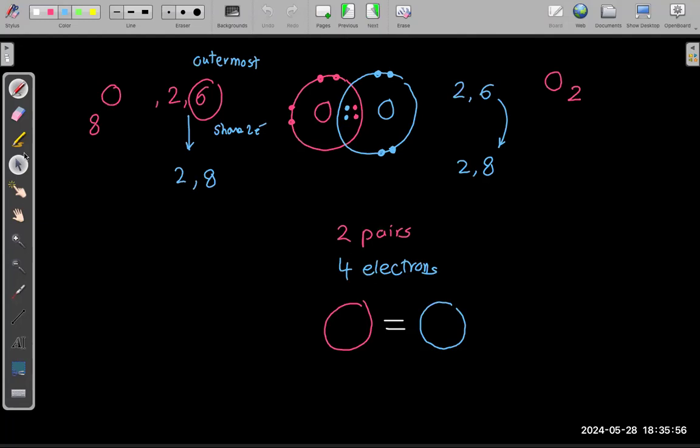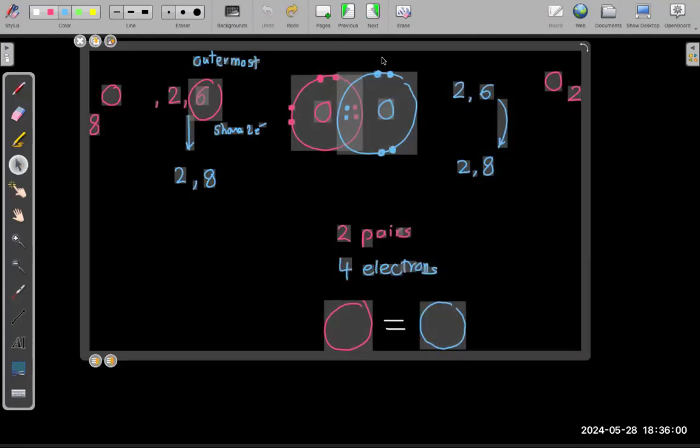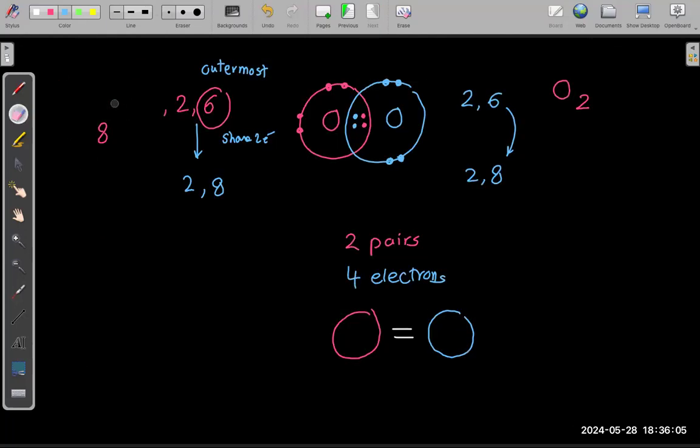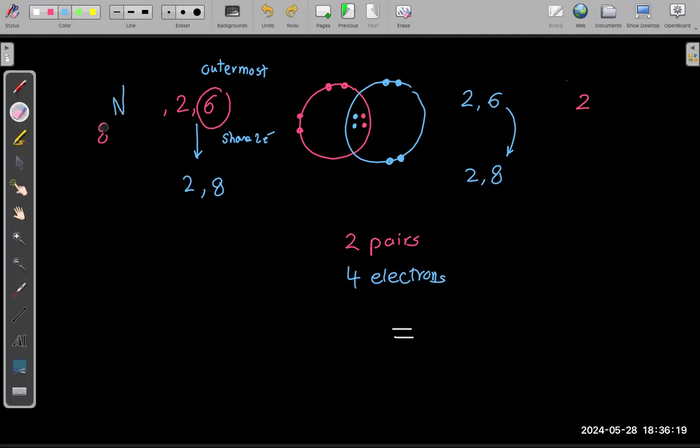Instead of writing it all over again, we'll just copy it and change it. So let's remove this one and this one and this one. Nitrogen is the same way. It's always diatomic. So nitrogen has 7 electrons. How did you know it has 7 electrons? Because it's in group 5.